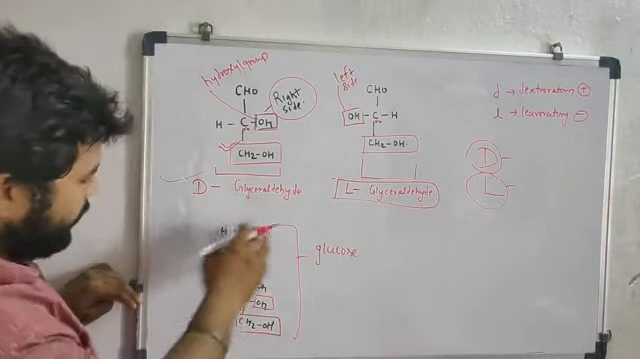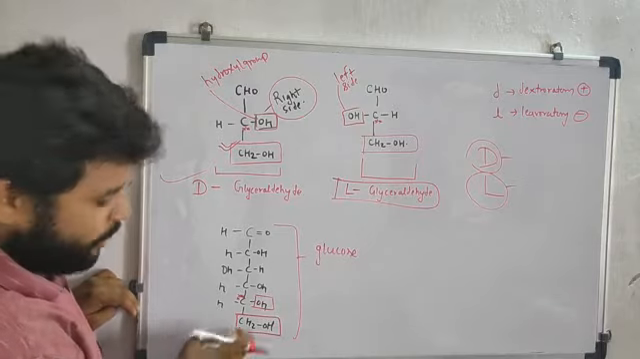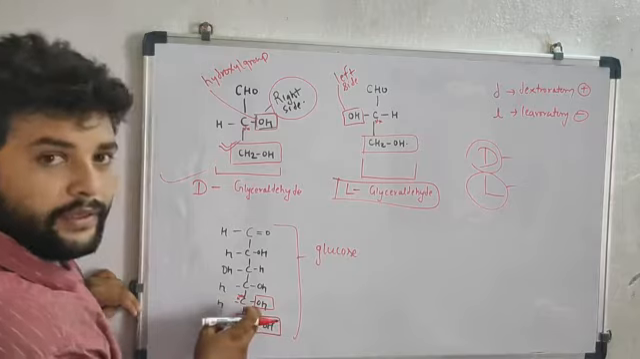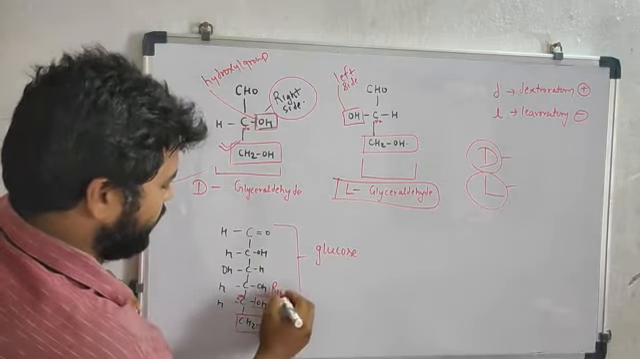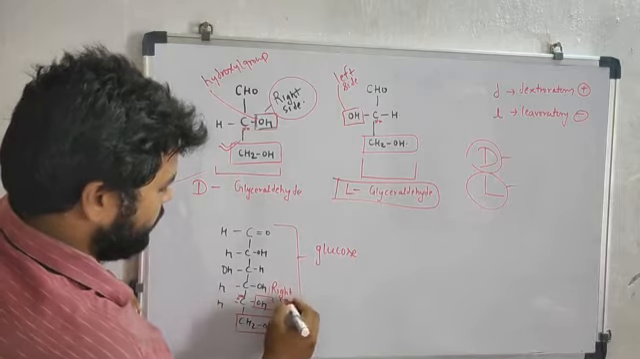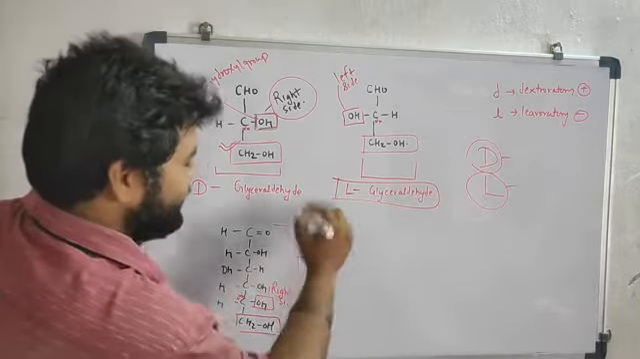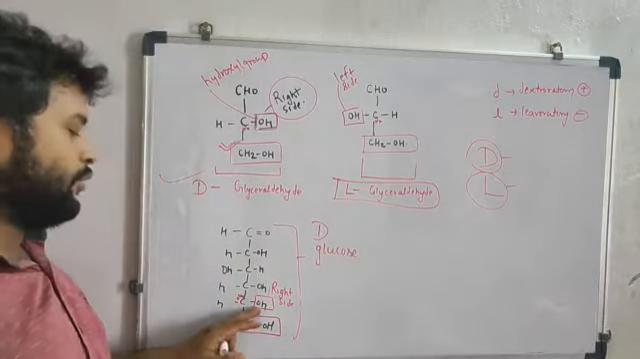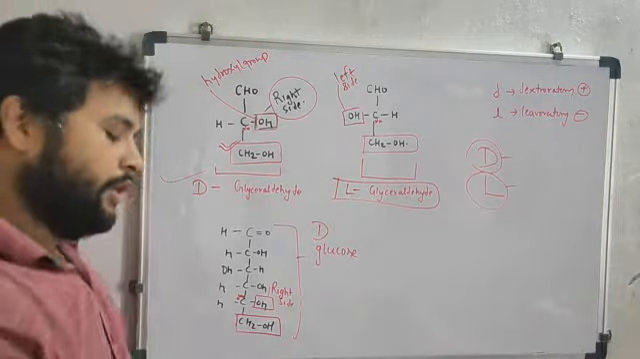CH2OH, because is there anywhere else where CH2 is found? No, CH2 is present here. So proceeding to the previous carbon and identifying the position of OH. It is present on the right side. So it is called D-glucose. How? Because this OH is present on the right side. So it is called the D-glucose. Now the next thing,